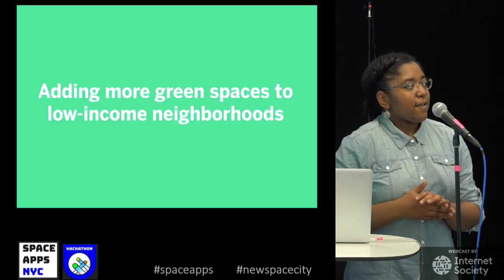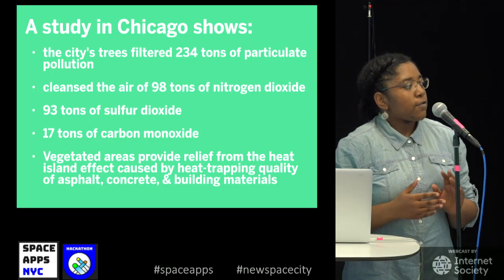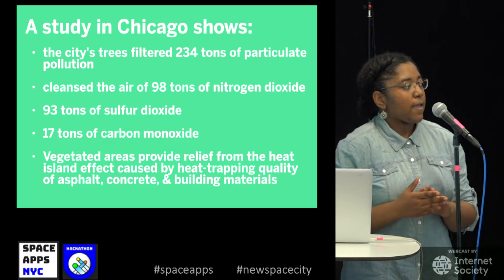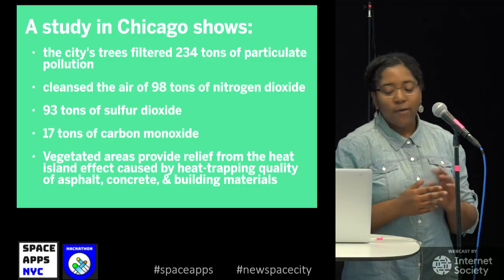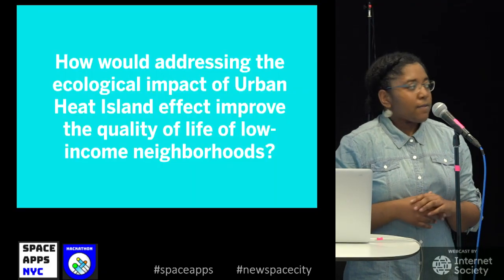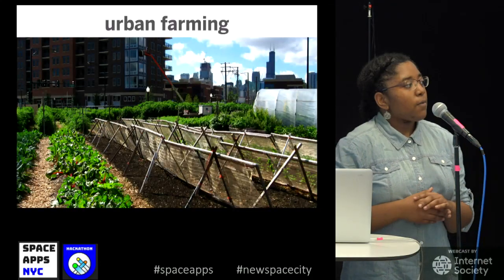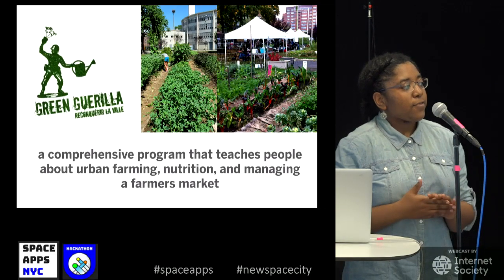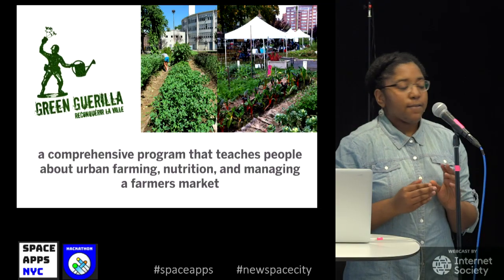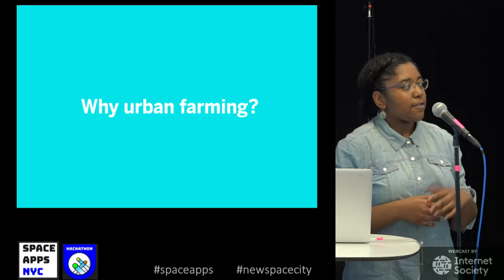We suggest adding more green spaces to low-income neighborhoods. A study in Chicago showed that vegetated areas provide relief from the heat island effect caused by the heat-trapping qualities of asphalt, concrete, and so on. So how would addressing the ecological impact of this phenomenon improve the quality of life in low-income neighborhoods? We suggested urban farming in particular. There are already organizations out there leading this effort to educate people on urban farming and better nutrition, and even managing a farmer's market, such as Green Gorilla.